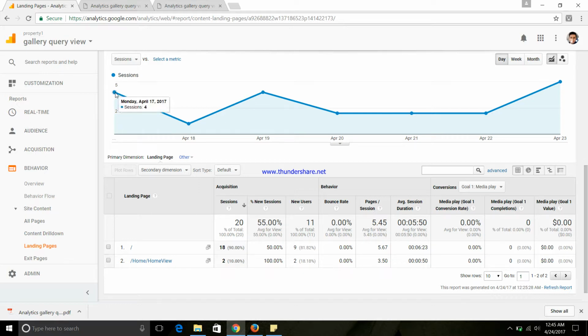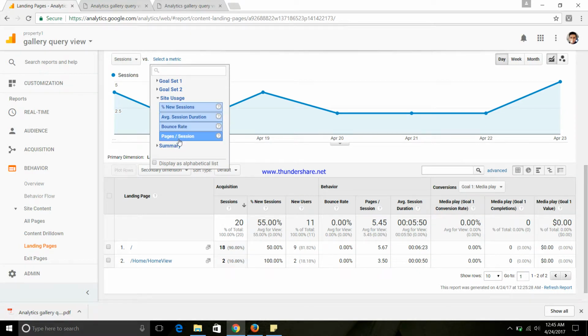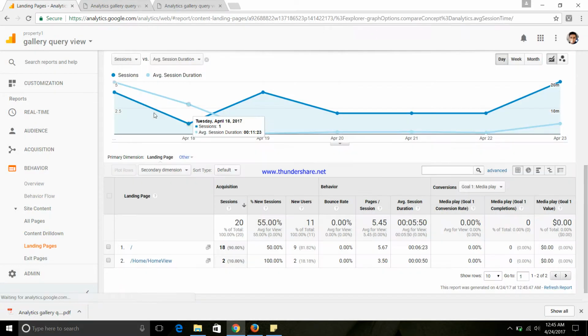Here we can see that we had 4 sessions on the landing page, and if we are comparing by the site usage, that is pages per average session duration, we get to see that on Monday, April 17th, we had 4 sessions, and each session average was around 19 to 20 minutes. And on April 23rd, that is yesterday, we get to see that there were 5 sessions with around 5 minute average duration.